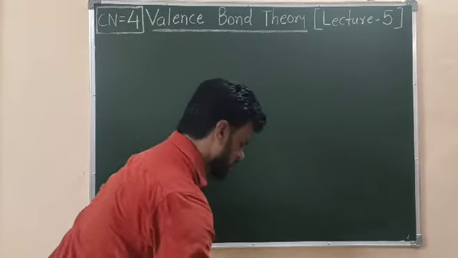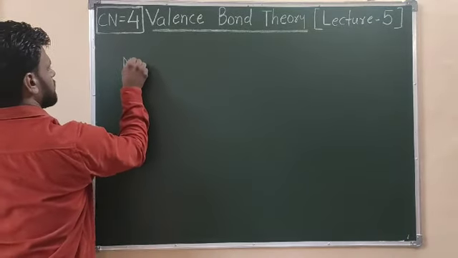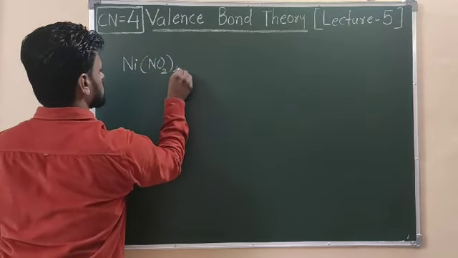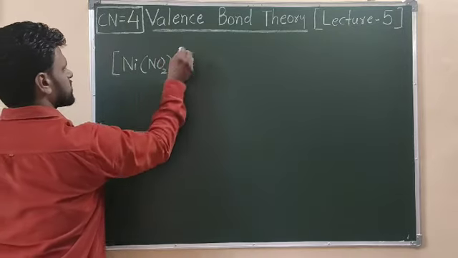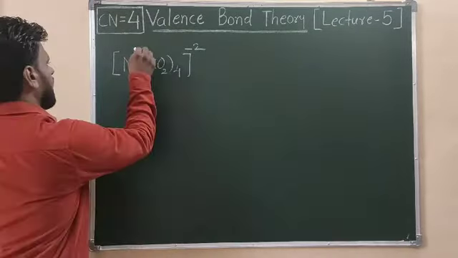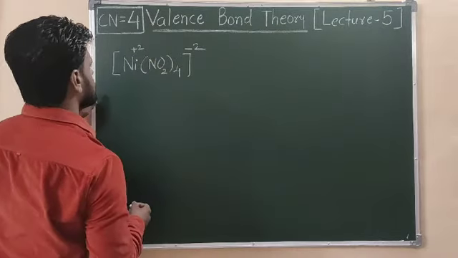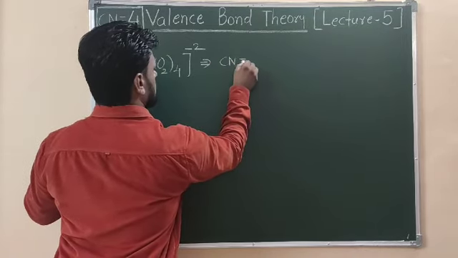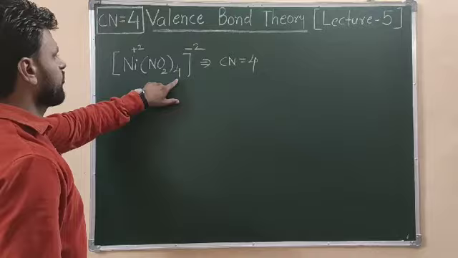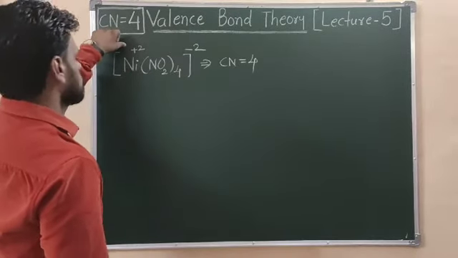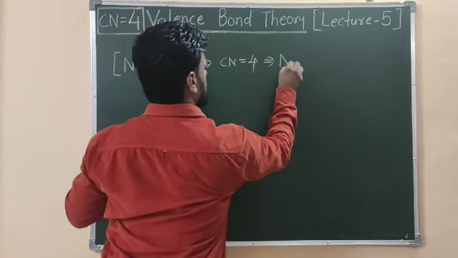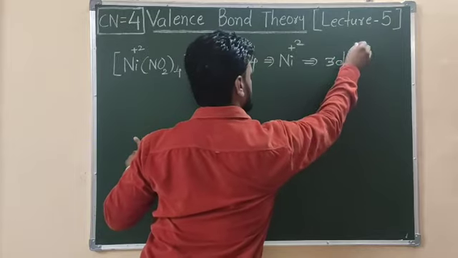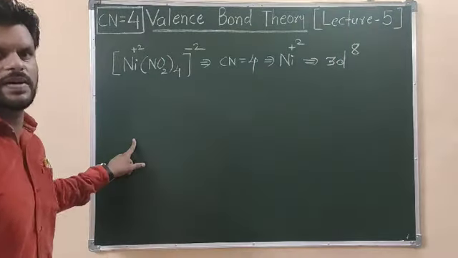Let's take one complex for nickel +2. Let's take the nitro ligand, and you know nitro is a strong field ligand. So whatever complex we have, you need to first find the charge on the metal ion. In this case, the coordination number is equal to 4. I have 4 nitro ligands and nickel, and here the nickel metal ion is in the +2 state. Knowledge of this information is very essential in order to discuss complex chemistry.